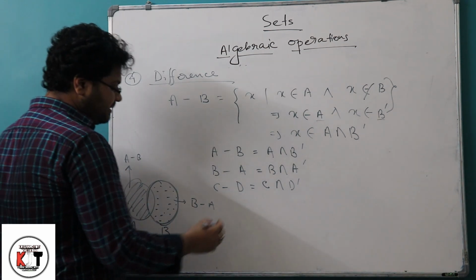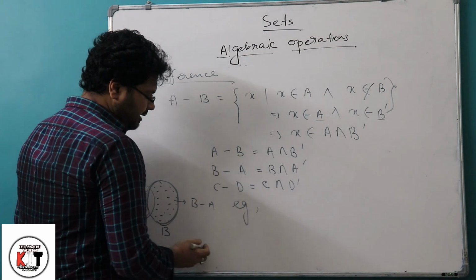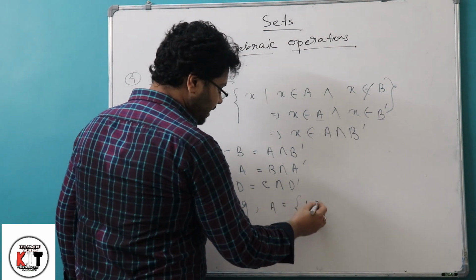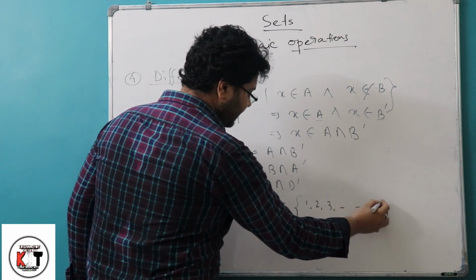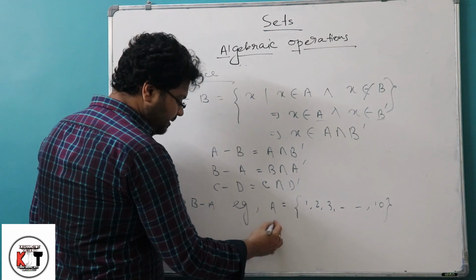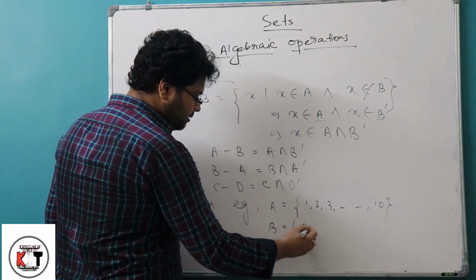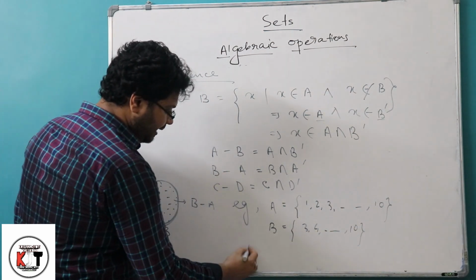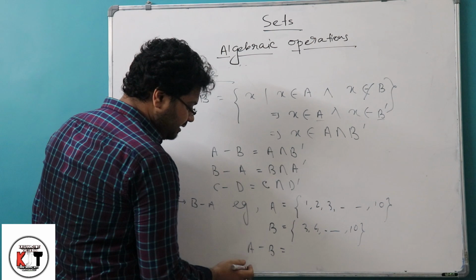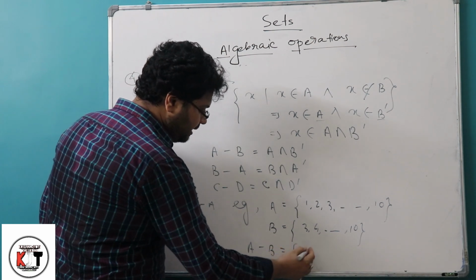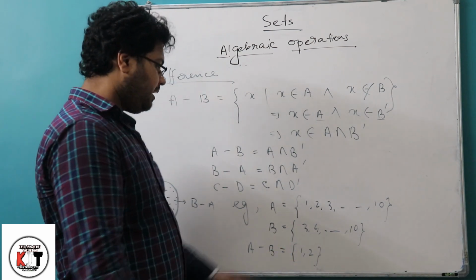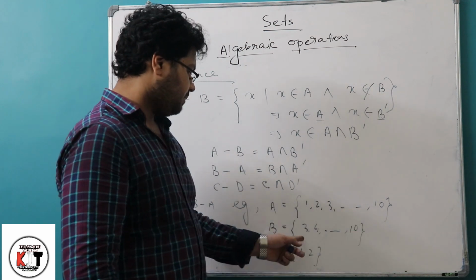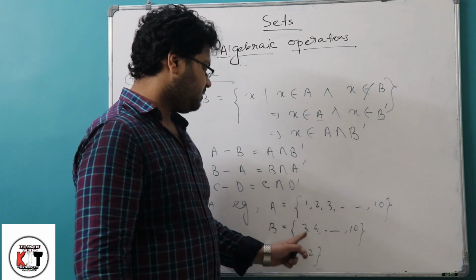Now I am giving you an example. If A equals 1, 2, 3 up to 10 and B equals, suppose, 3, 4 up to 10, then A minus B will be only 1 and 2. That is, from the first 10 natural numbers we are subtracting the natural numbers from 3 to 10.